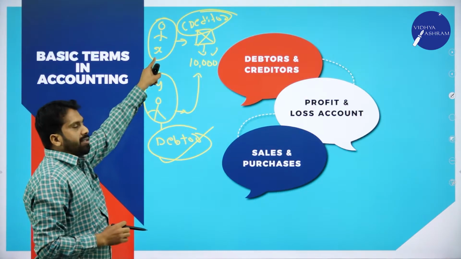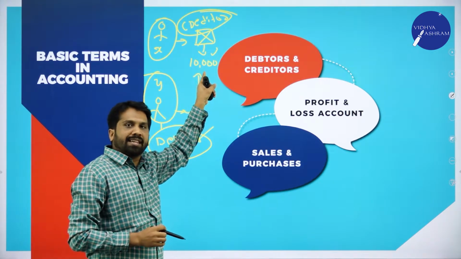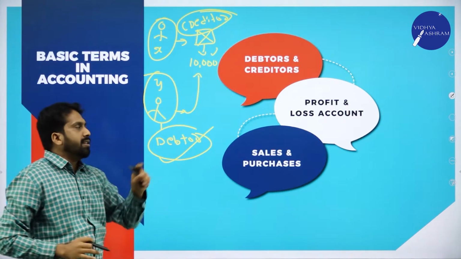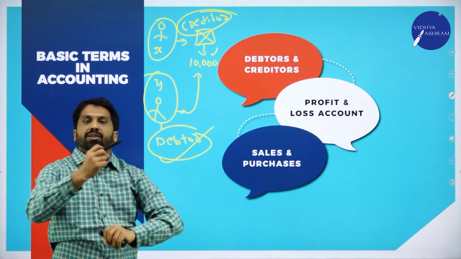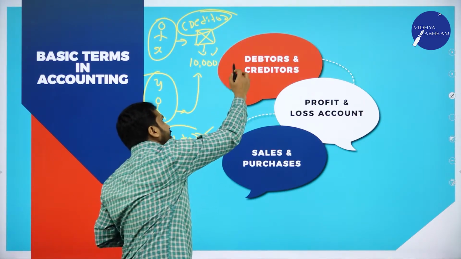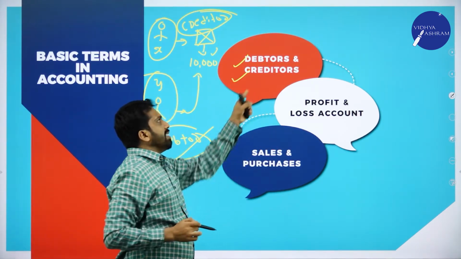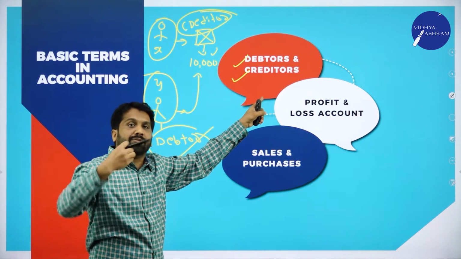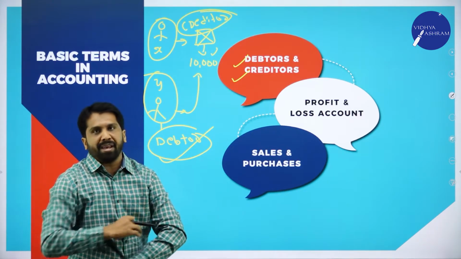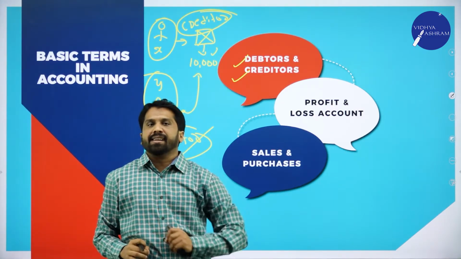Again, I'll repeat. I am the customer, he is a seller. I purchased furniture worth rupees 10,000. He is very close to me. I promised him that this 10,000 I'll pay it tomorrow. Until tomorrow, I am called as debtor. He is called as creditor. Creditor means the person who has to receive money. Debtor means the person who has to pay money. Clear? This is all about debtors and creditors.